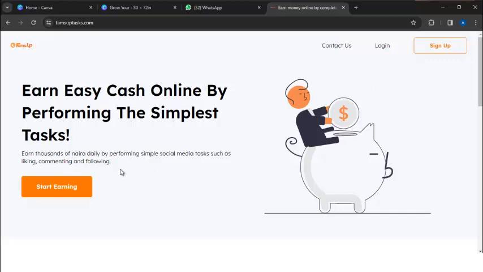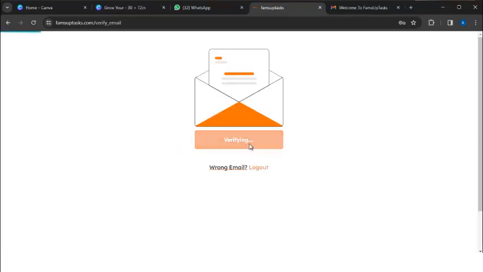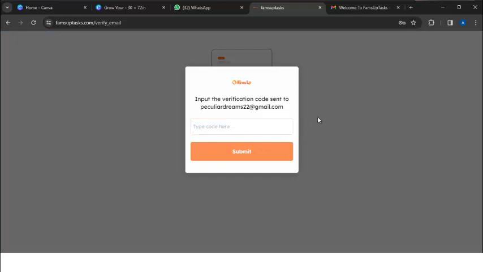Alright, all you have to do now is to click on sign up, and then I'll enter this email address. After you have registered your information, you'll be asked to verify your email. A verification code will be sent to your email address.